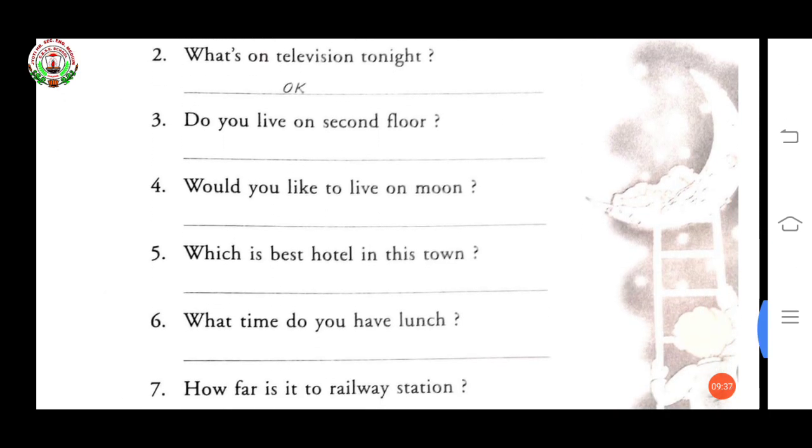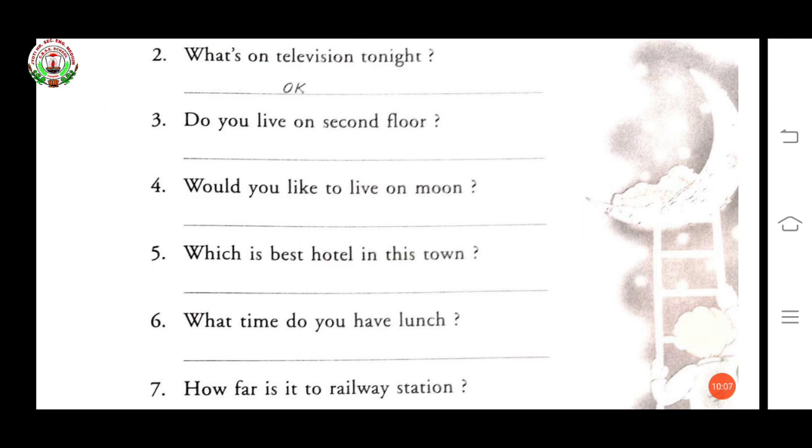Now see the third one. Do you live on second floor? So your answer: do you live on the second floor? Second is what? Second is an ordinal number. As I taught you just now, before an ordinal number we have to use the. So, do you live on the second floor?